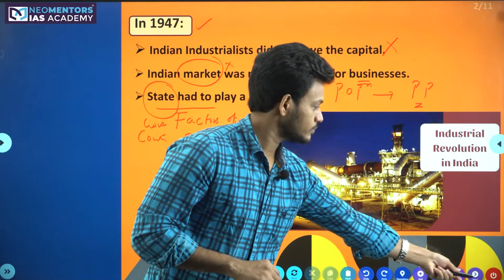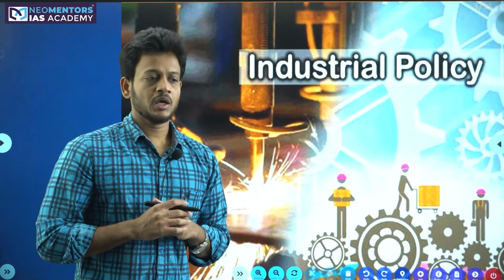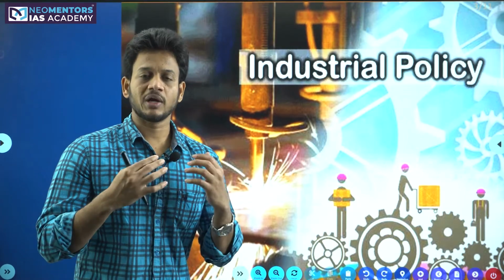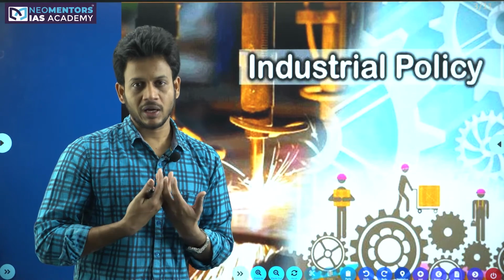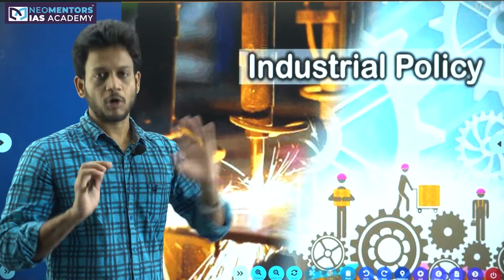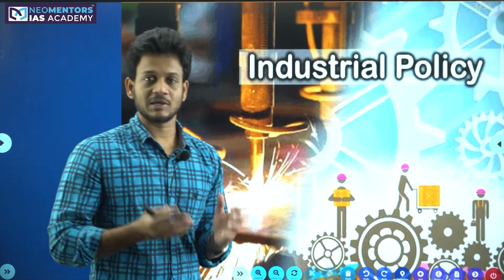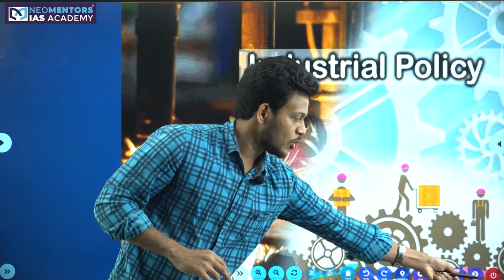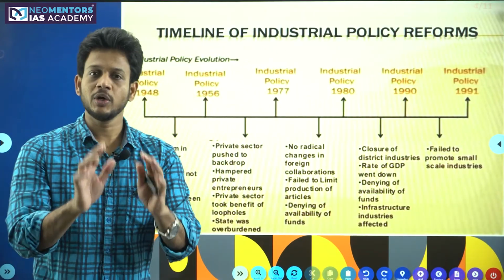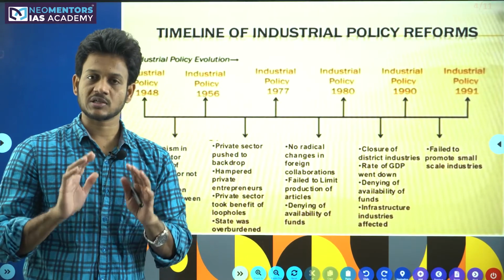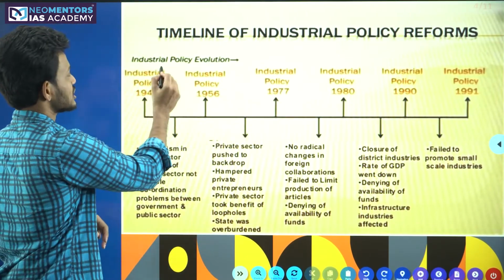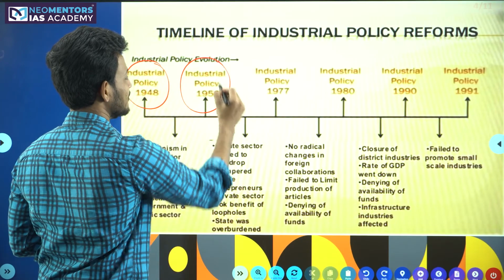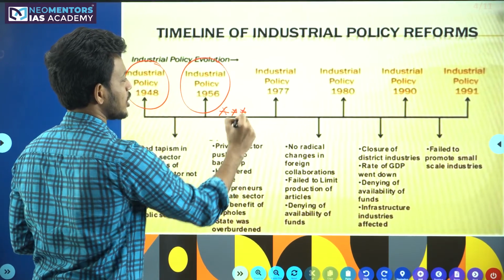Moving forward to industrial policy: if you go to any country, to develop as an industrial nation or to develop industries in the economy, you need to have an industrial policy. India is not an exception to this, so India also has industrial policies. The most known industrial policies that you need to remember as far as the UPSC examination is concerned are these: Industrial Policy 1948, just immediately after independence, and Industrial Policy 1956, the most important industrial policy of all.